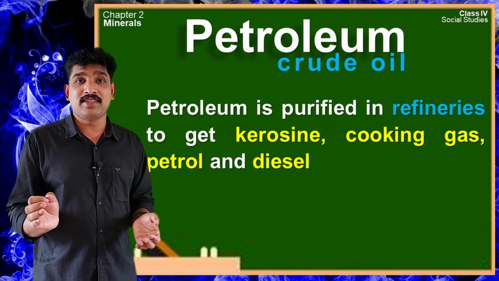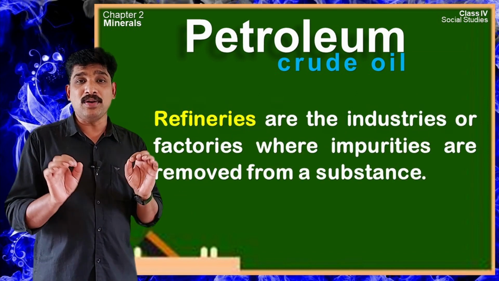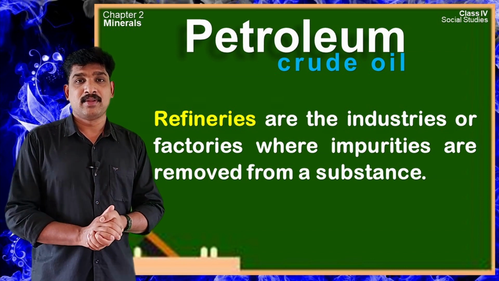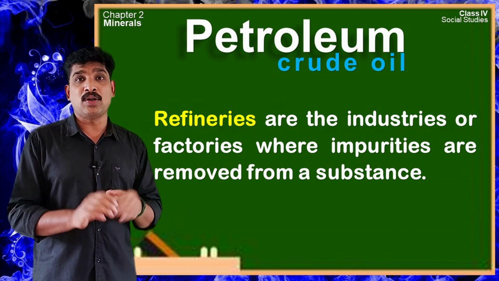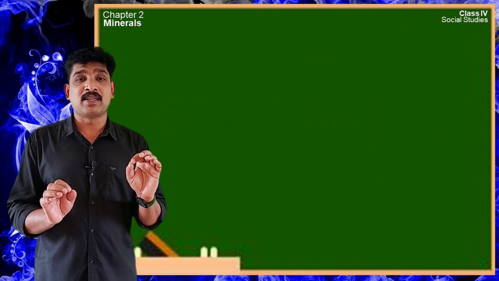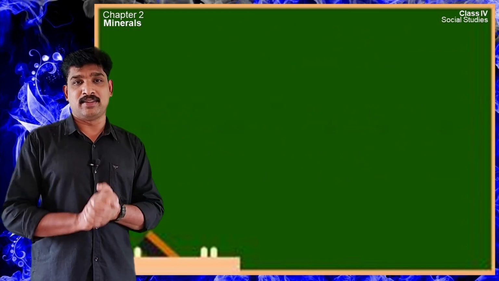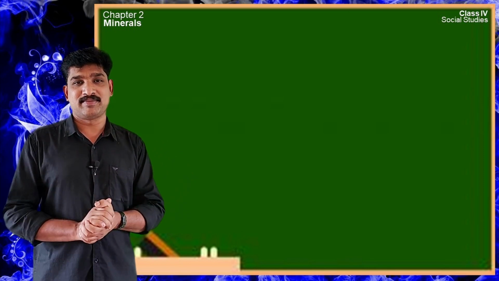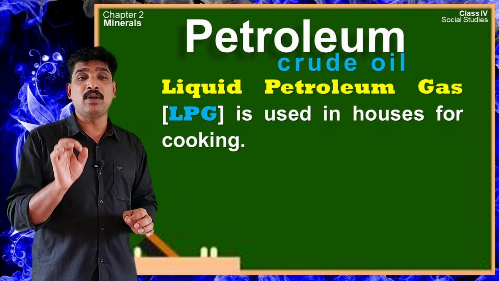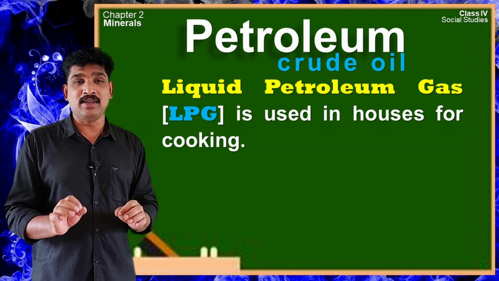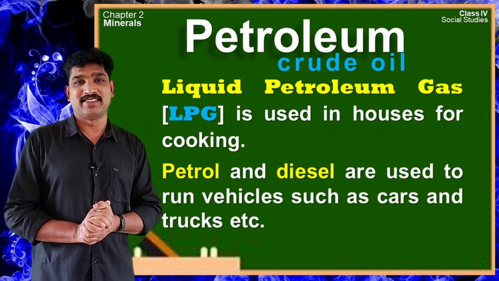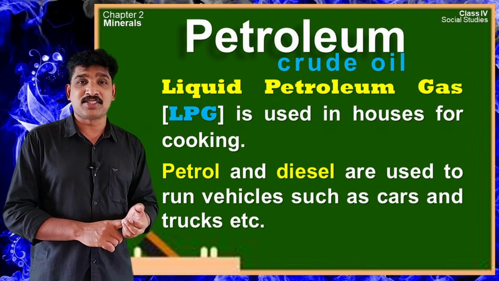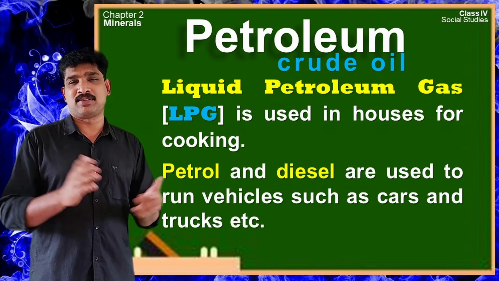What are these refineries? They are the industries or factories where impurities are removed from a substance. When we take out these minerals or fossil fuels, they may be mixed with a lot of unwanted things. All these unwanted things are removed from refineries. Liquid petroleum gas or LPG is used in houses for cooking. Petrol and diesel are used to run vehicles such as cars, trucks, bikes, etc.